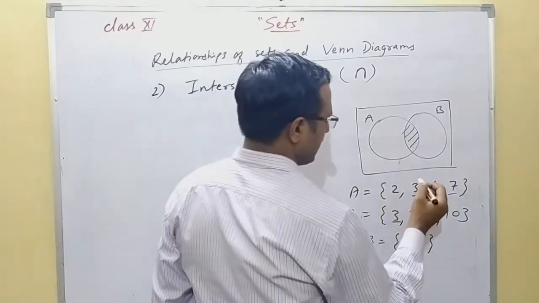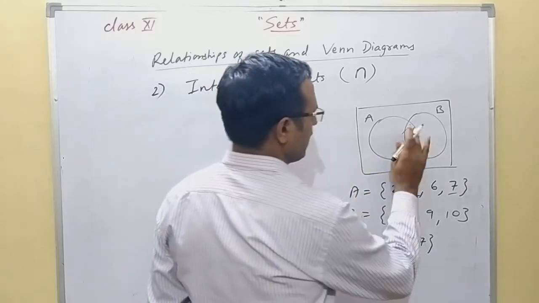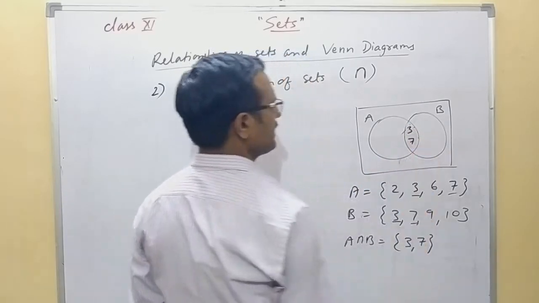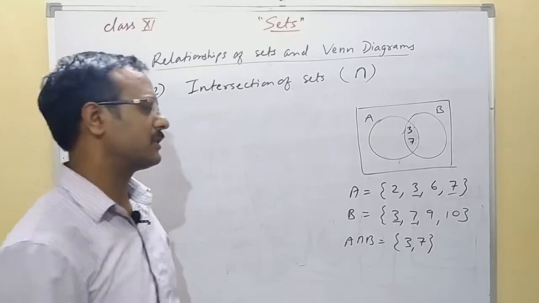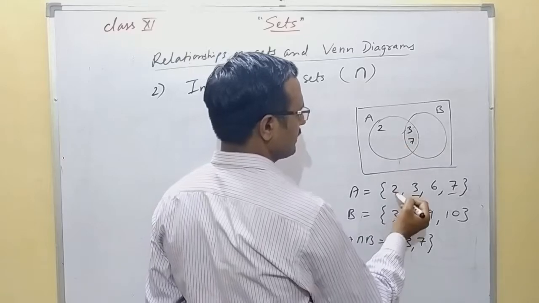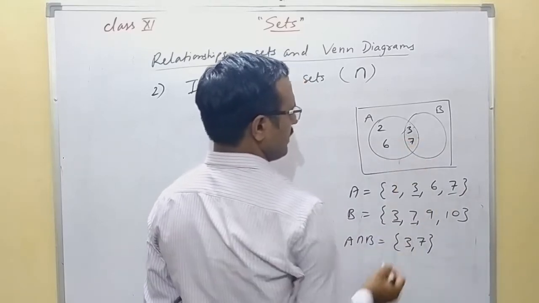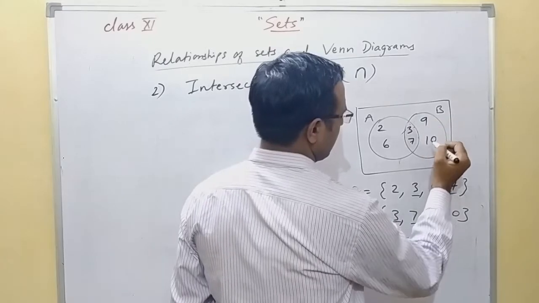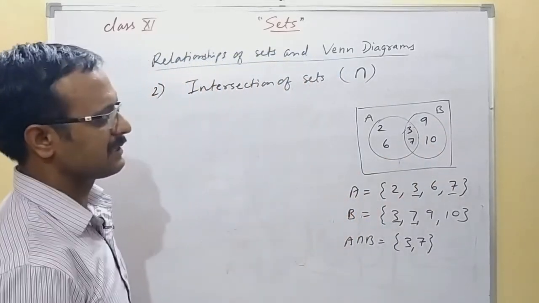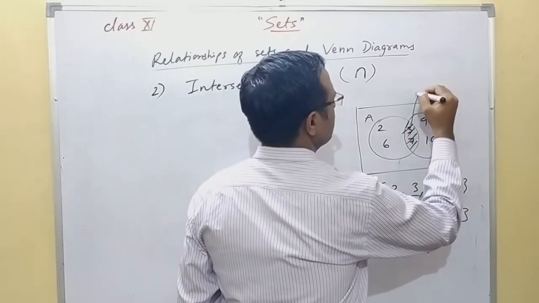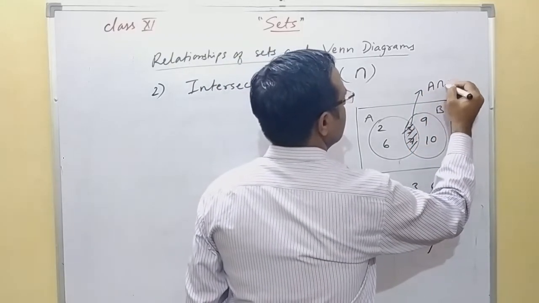You write 3 and 7 in the intersection portion. The rest of the elements, 2 and 6, are placed in set A. For set B, the remaining elements are 9 and 10. This portion will be shaded, so this represents A intersection B.